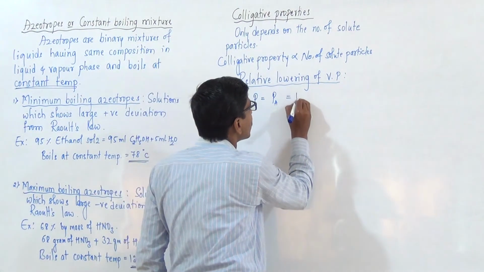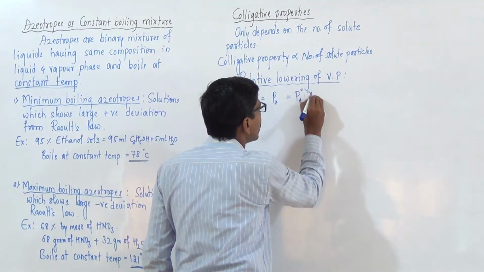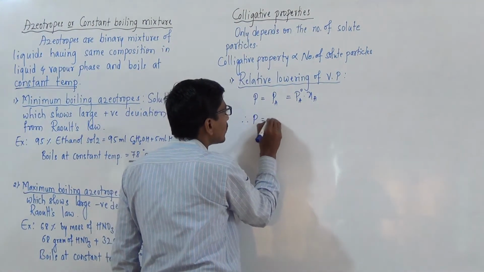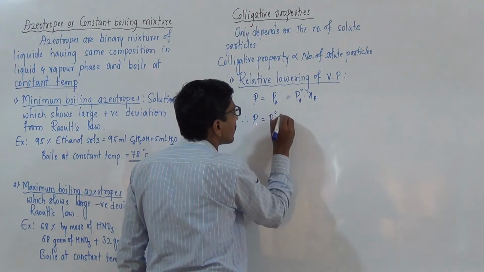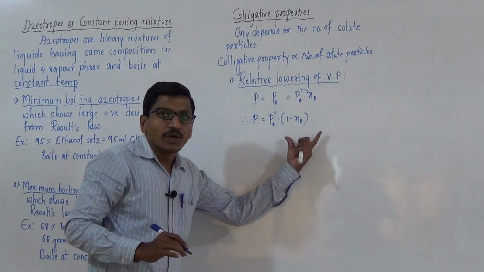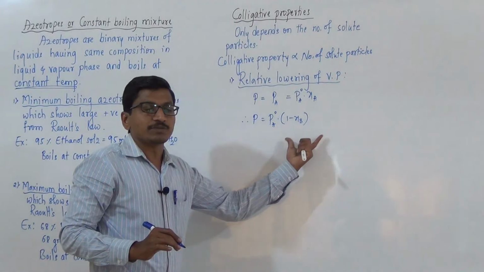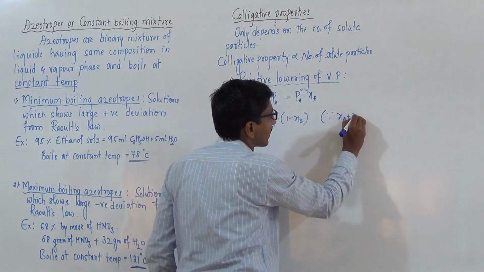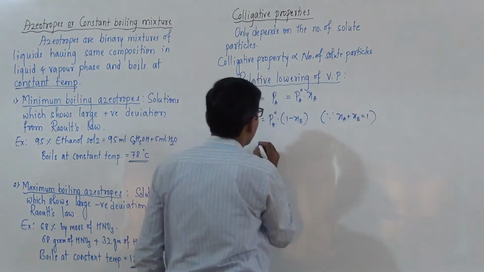This is equal to Pa naught into Xa. Therefore, P is equal to Pa naught into (1 minus Xb), because Xa plus Xb is equal to 1.